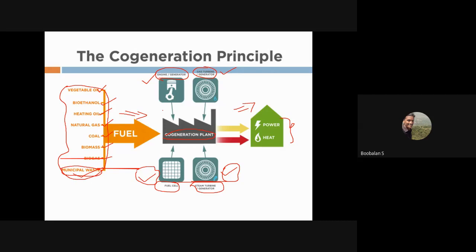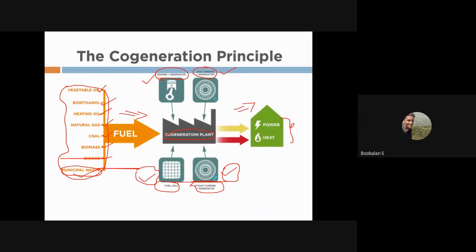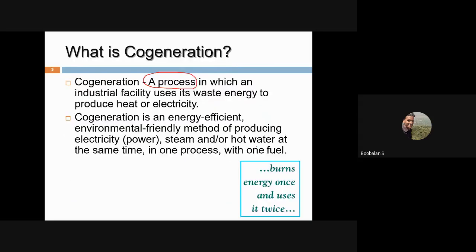So this is the flow of cogeneration I'm planning to explain, so we can follow it. This is a simple principle. A formal definition will come anyway. So what is cogeneration? Cogeneration is a process. It is a simple, straightforward, single-line process where we convert this type of fuel energy into electrical energy. This is a common definition.